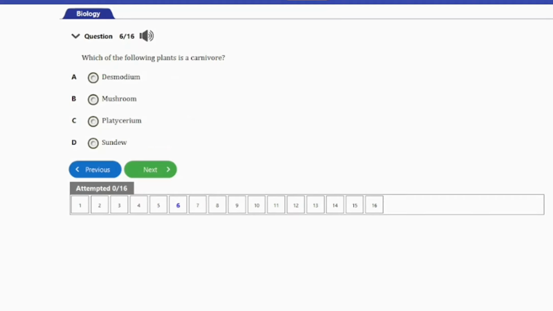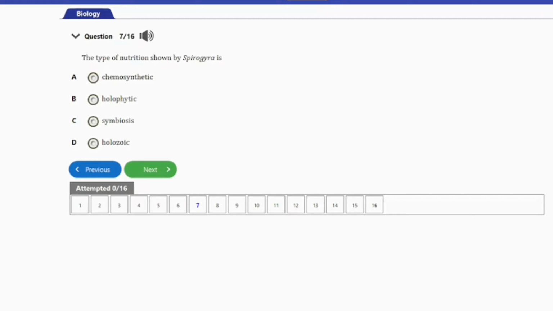Let's go ahead and consider the next question, guys. That's question number 6 here. It says, which of the following plants is a carnivore? We have A. Desmodium, B. Mushroom, C. Platycerium, and D. Sundew. So guys, the answer to this question is option D here, and that's sundew. So let's go ahead and consider the next question, guys.